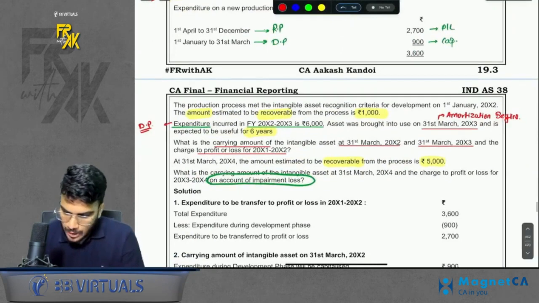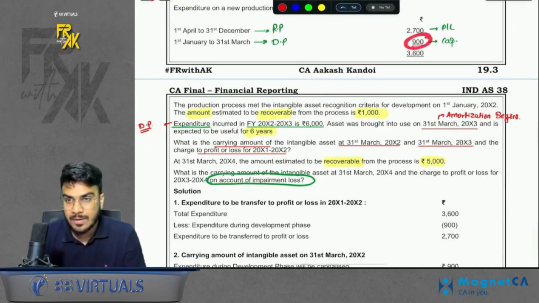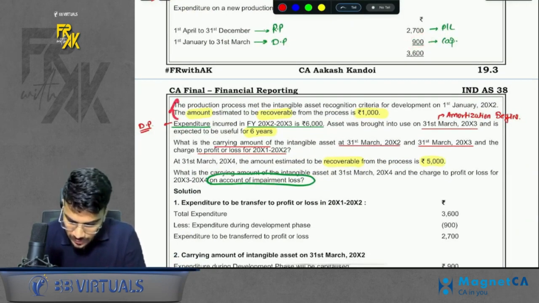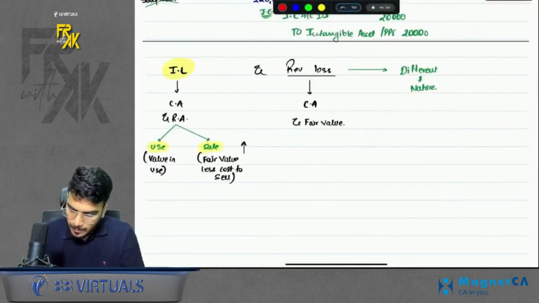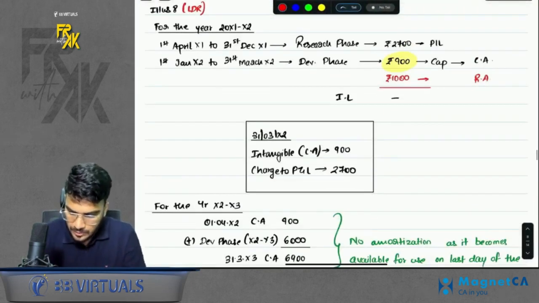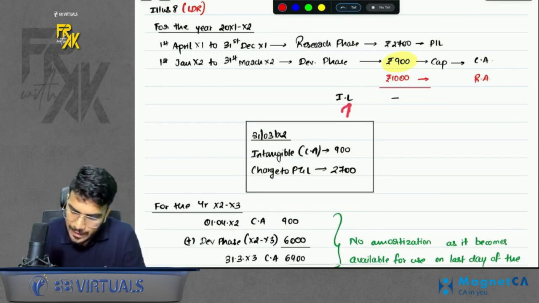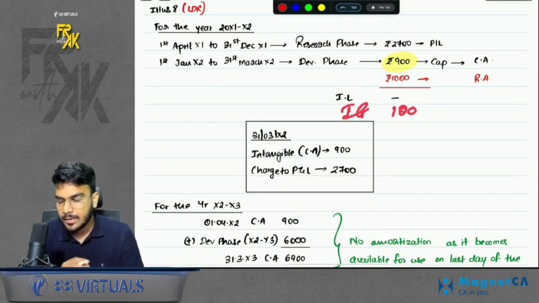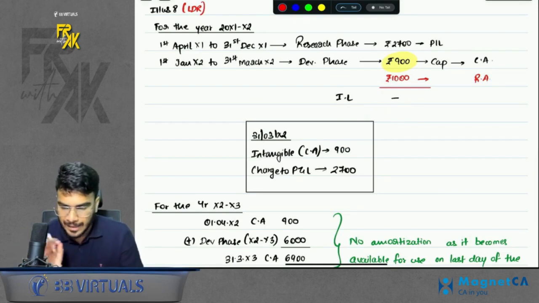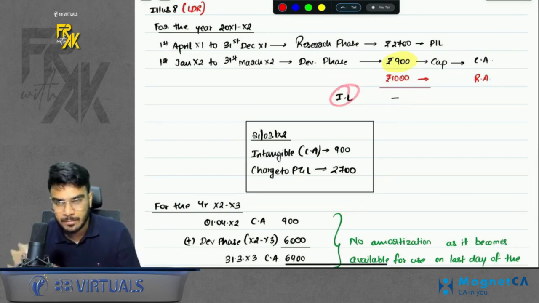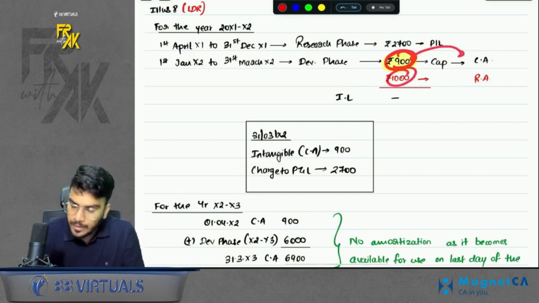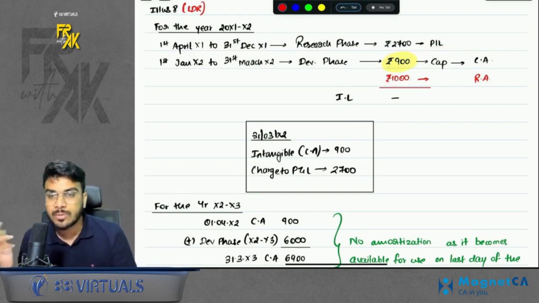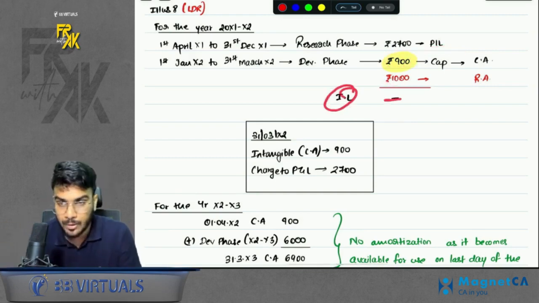Let's proceed now. So our capitalized amount was 900. In this question, even the recoverable amount is given as 1000. So imagine your carrying amount is 900, but the recovery which you will make is 1000. So don't say there is an impairment gain of 100 rupees. There is no concept of impairment gain. Either there will be impairment loss or there will be no impairment loss. Here your carrying amount is 900, but you will recover more than the carrying amount. So there is no issue with this. So your impairment loss will be 0.